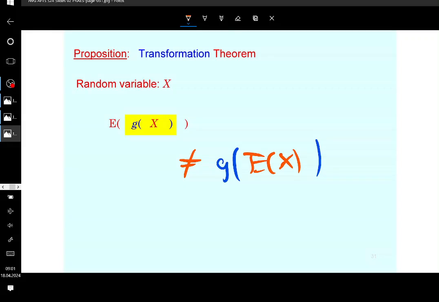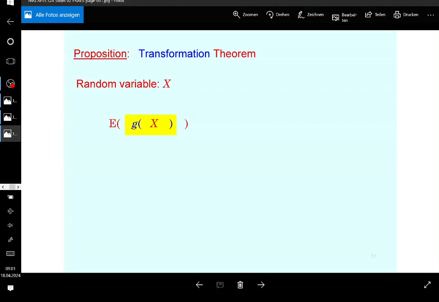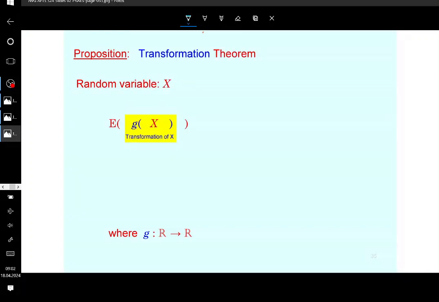So for example, when you look at the squares, especially when it comes to the variance, the variance of a linear transformation is not the linear transformation of the variance. Now the question is how to address it, and the answer is most of the time you have to break it down. We're going to distinguish between continuous and discrete random variables. There are restrictions involved regarding the function, so you cannot do this for just any function, guys. But you can use regular functions that you all know, for example logarithm, exponentiation, polynomials, stuff like that.